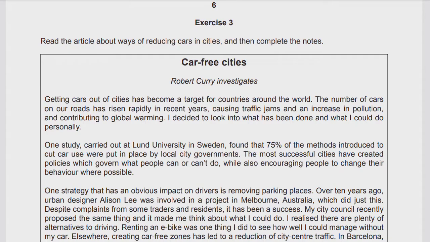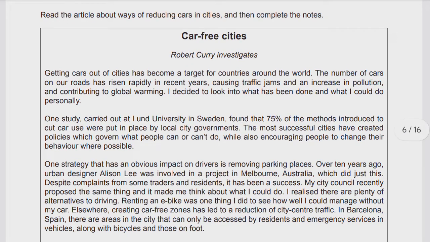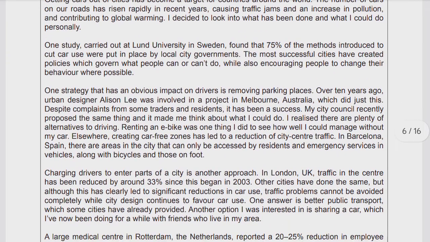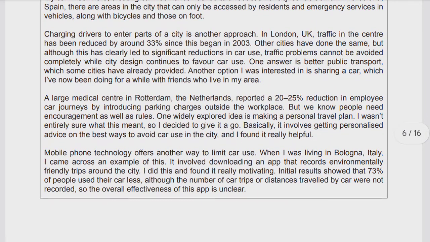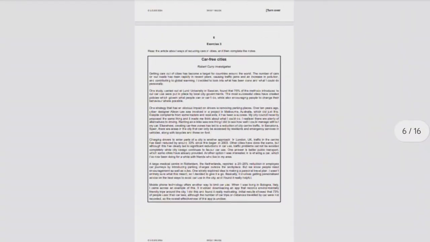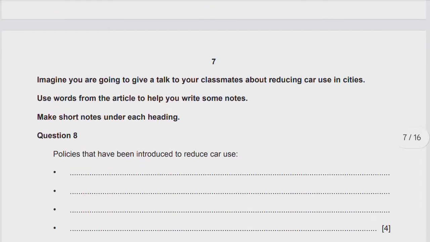So if you see here in exercise 3, there is again an article that you have to read. As we talked, the reading text will be from an article, blog or website. So read the article about ways of reducing cars in cities and then complete the notes. Now you have to read all this information given in the text well. Try to use the intensive reading technique, and then you will move towards the questions to answer them.